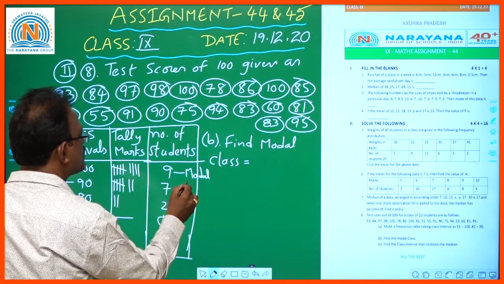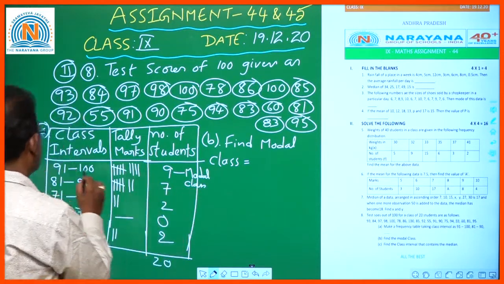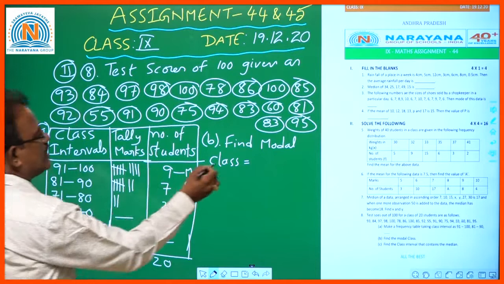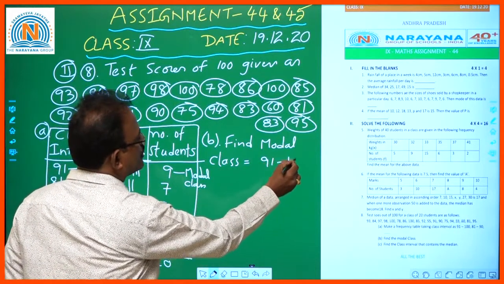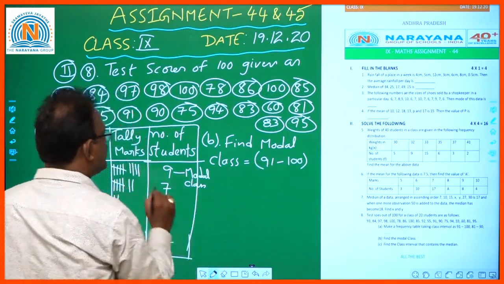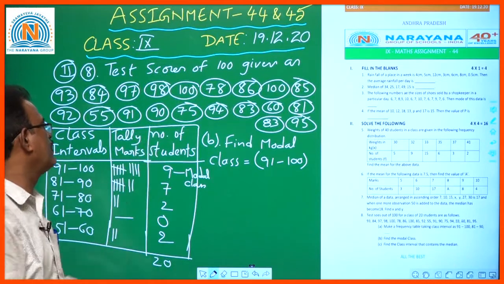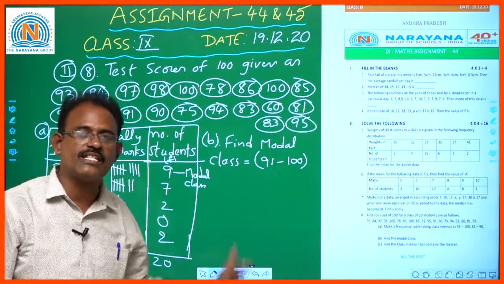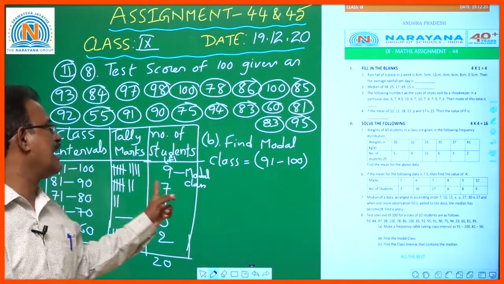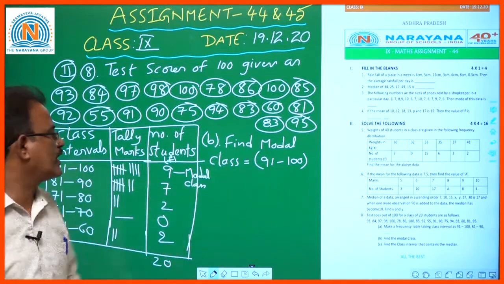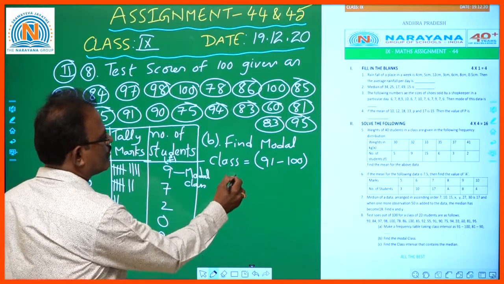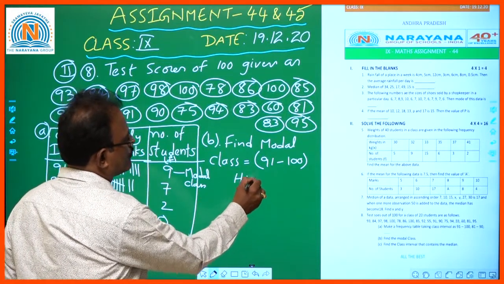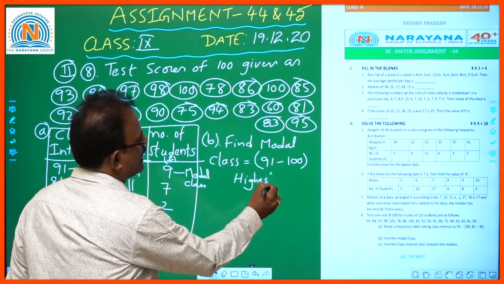This is the modal class. So that class interval is 91 to 100. Keep it in your mind. Among all frequencies, the class interval which belongs to the highest frequency is considered as the modal class.